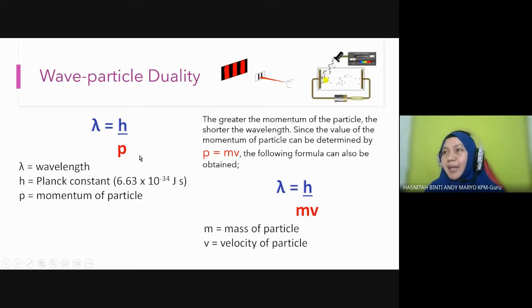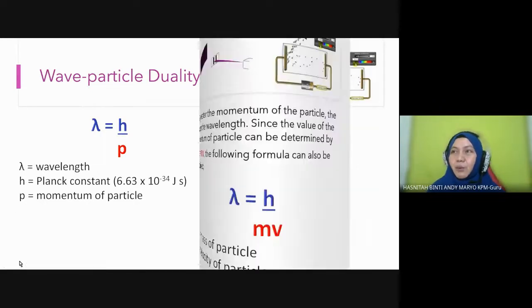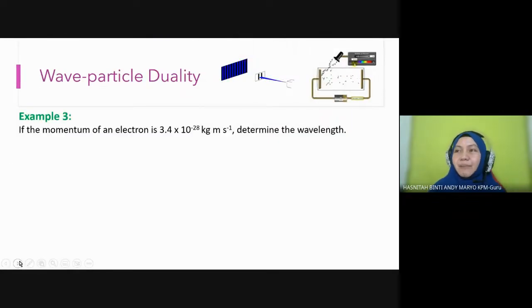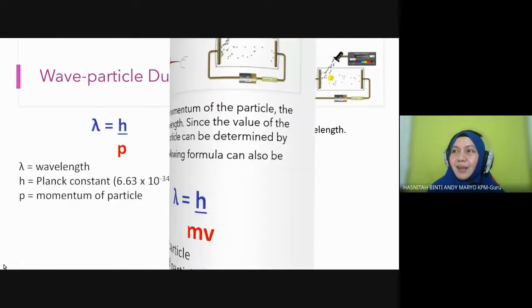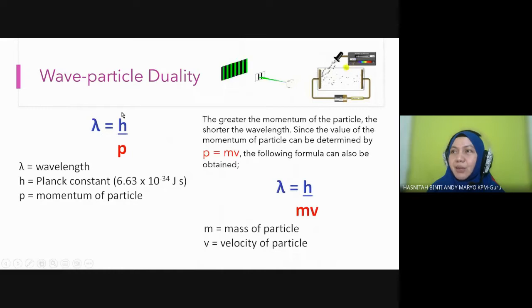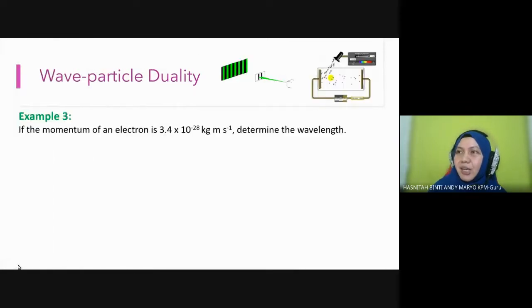So you can find the momentum, or the velocity, or the mass of the particle by applying these two equations. Let us look at an example of how to apply this. You can jot down the formula: lambda equals h divided by p, the momentum, or lambda equals h divided by mv, mass times velocity.